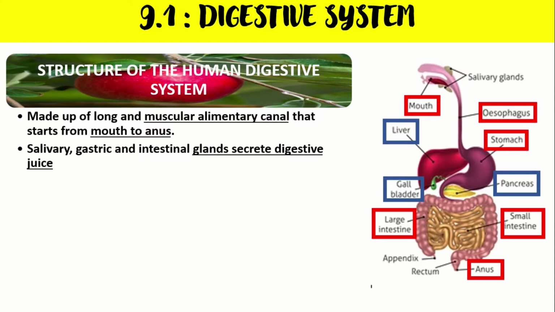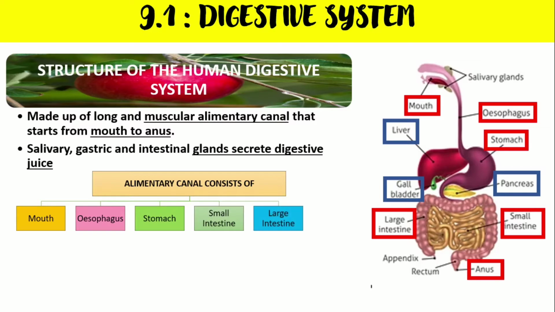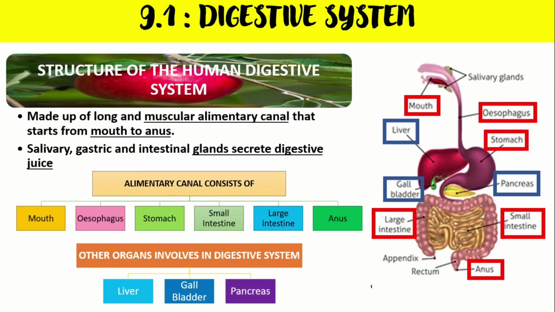The human digestive system is made up of long and muscular alimentary canals that start from the mouth to the anus. Salivary, gastric and intestinal glands will secrete the digestive juice. The alimentary canal consists of mouth, esophagus, stomach, small intestine, large intestine, and anus. Meanwhile, the other organs involved in the digestive system are the liver, gallbladder, and pancreas.